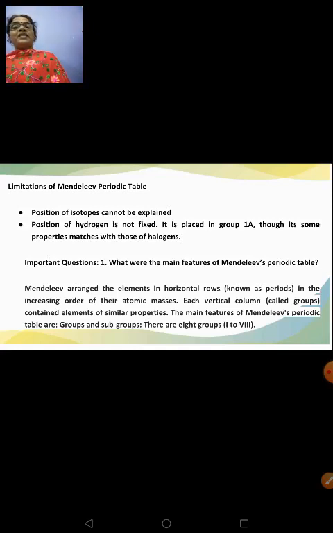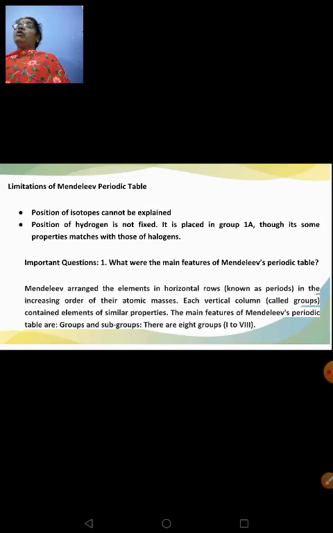Because it is placed in group 1A, and though its properties were matching with that of halogens, he did not give proper explanation for giving first place for hydrogen in his periodic table. And based on this, there are many questions. I've given very few important questions, like what are the main features of Mendeleev's periodic table.